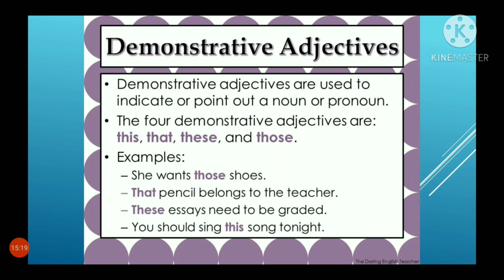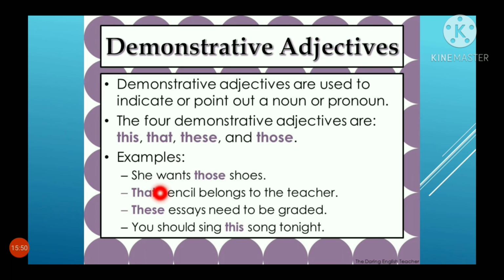Demonstrative adjectives. You are demonstrating a noun by using an adjective. Demonstrative adjectives are used to indicate or point out a noun or a pronoun. You are pointing out. How do you point out a thing, a place? The four demonstrative adjectives are this, that, these, and those.